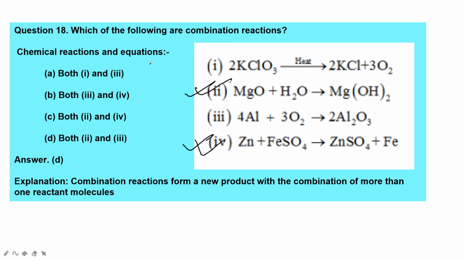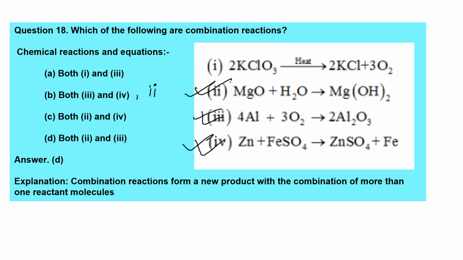Okay, the following are chemical reactions. So this is also a combination only. Here the option given is wrong. Combination reactions form a new product with the combination of more than one reactant molecule.